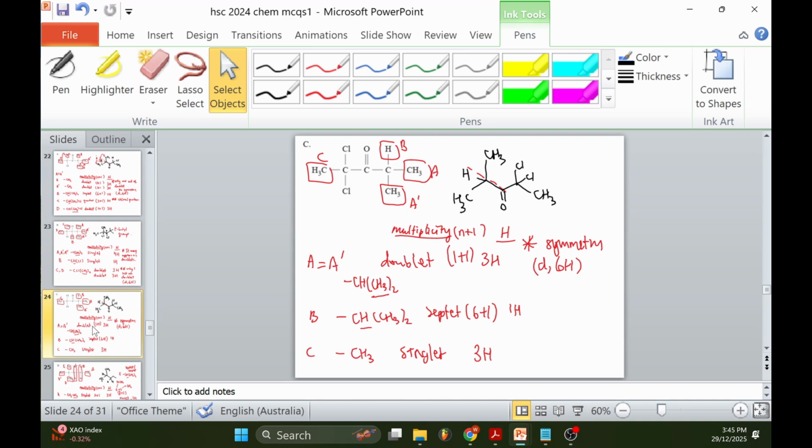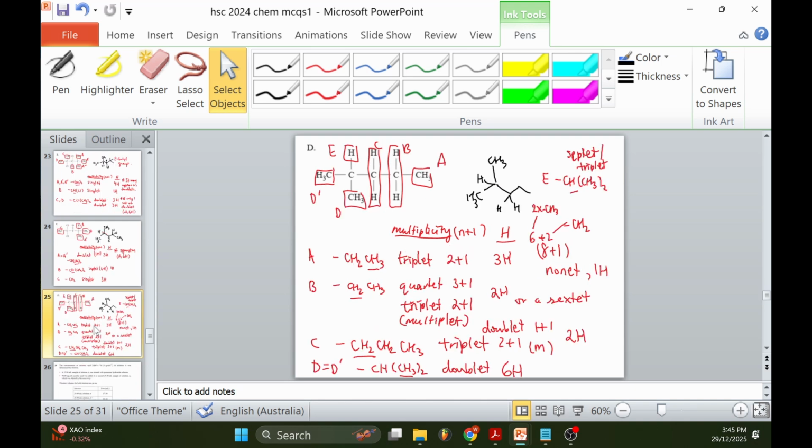This is the analysis for structure C. This is the analysis for structure D.